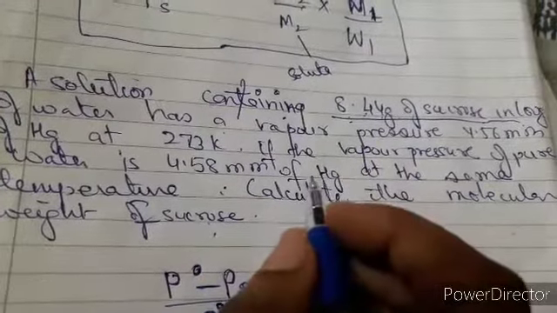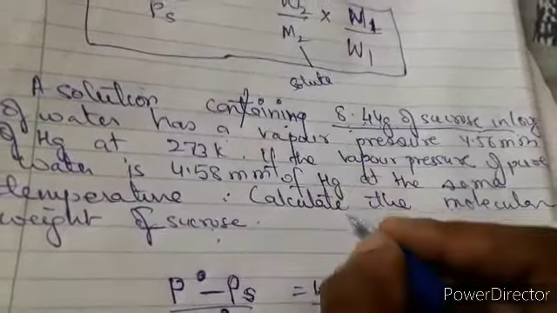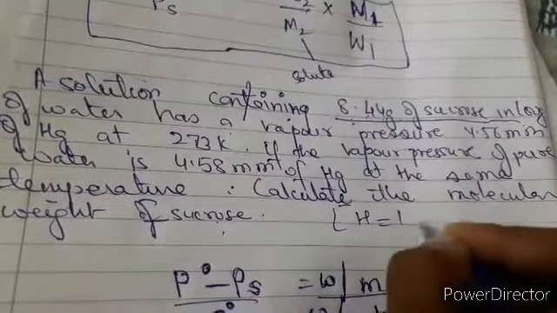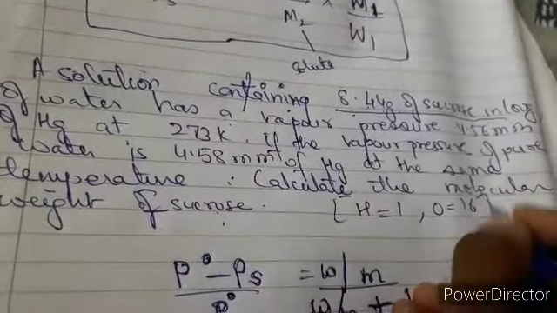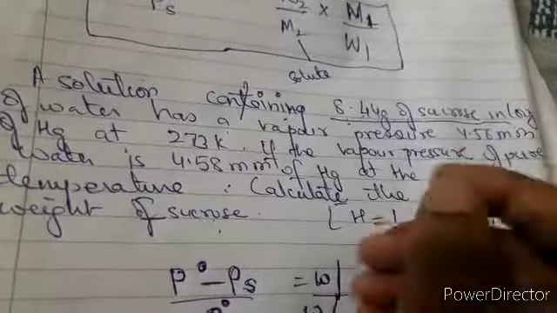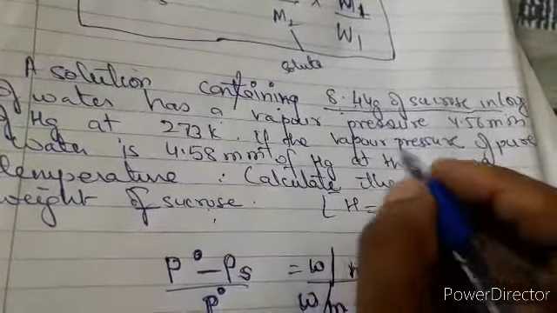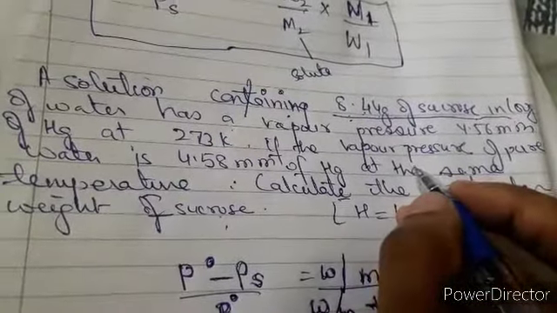The weight of the solvent you can easily calculate from these values. Now let's focus on the vapor pressures, what vapor pressures they have given us.